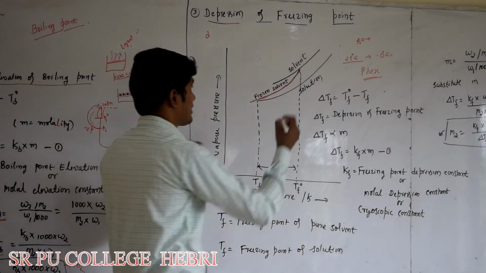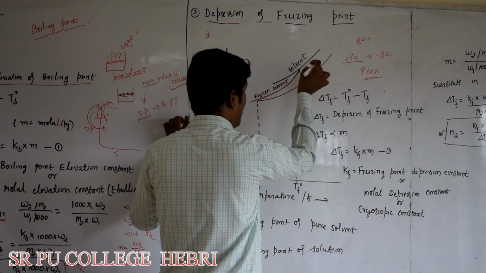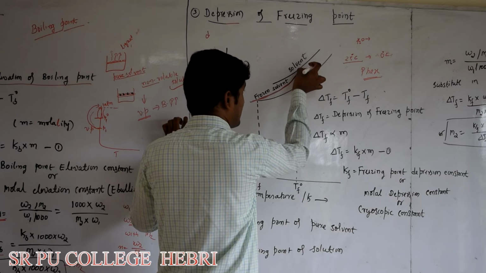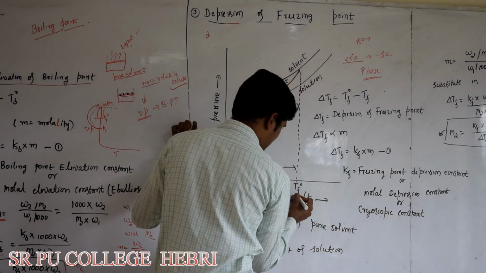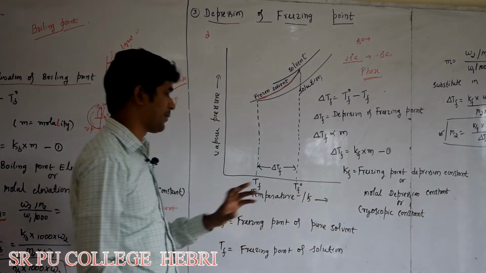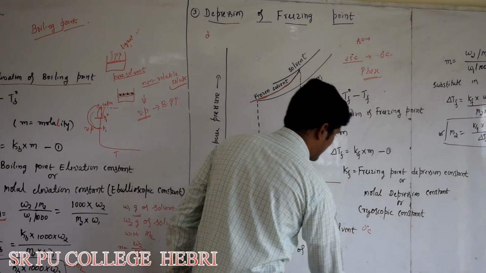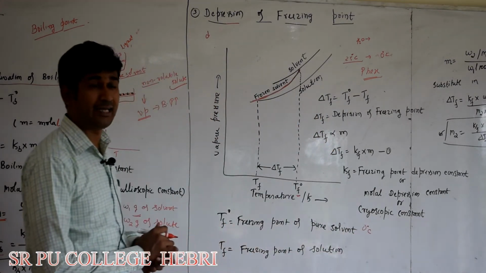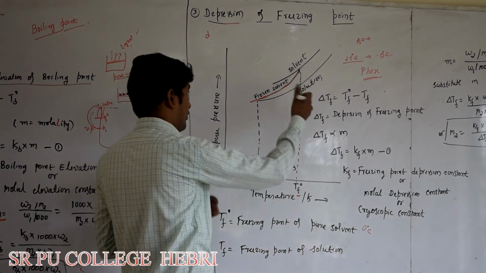Look at this. At this temperature, I already told you, this liquid solvent starts freezing. That temperature is known as TF0, the freezing point of pure solvent. If it is water, it is equal to 0 degrees Celsius or 273.15 Kelvin. Okay.